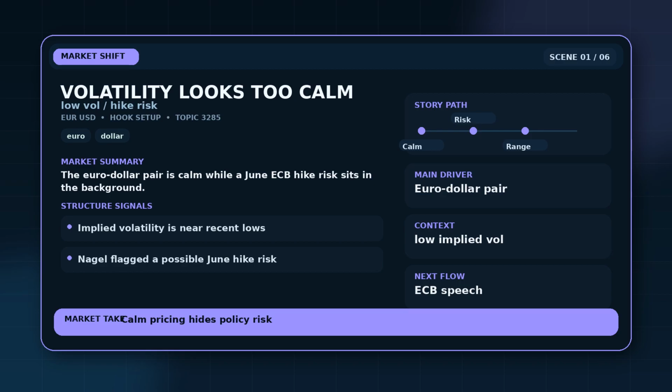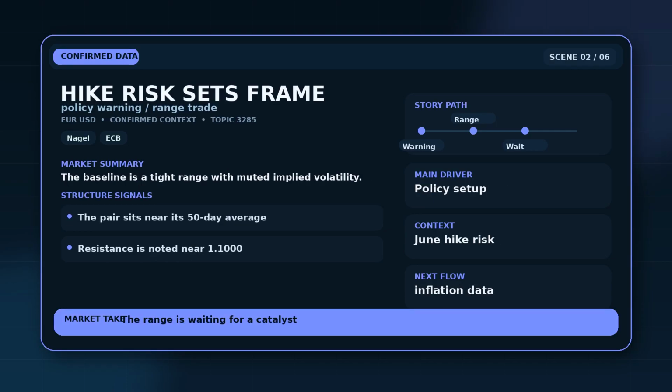A surprise inflation print or ECB speech could be the catalyst that breaks the range. That gives the opening a measurable checkpoint and keeps the story tied to named levels, named participants, named rules, or named product steps. The confirmed baseline is muted price movement. The pair is described as range-bound while the dollar is stable, and both US and Eurozone data remain mixed. Technical context includes resistance near 1.1, a neutral RSI near 50, and narrowing Bollinger Bands.